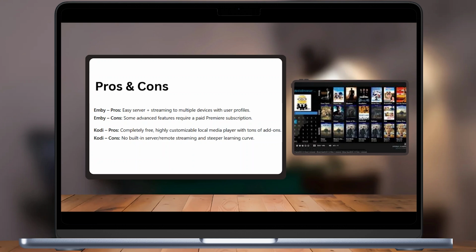Overall, Emby is better for streaming and managing media across multiple devices, while Kodi is better for free, local playback with deep customization.